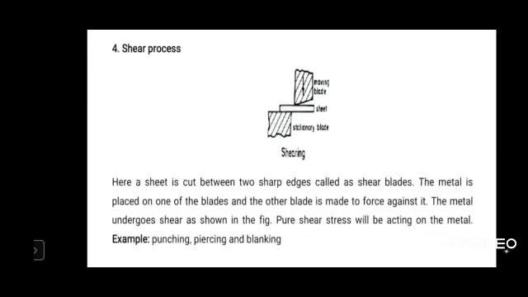Now the shear process. In shearing you use a stationary blade and a moving blade. In between the stationary blade and the moving blade, a sheet metal will be kept. The sheet metal is kept above the stationary blade, and a small gap is maintained between the stationary blade and the moving blade. When the moving blade comes down, the sheet undergoes shearing, so cutting of the sheet takes place. We do cutting of the sheet by using the shearing process. Examples are punching, piercing and blanking of the sheet.